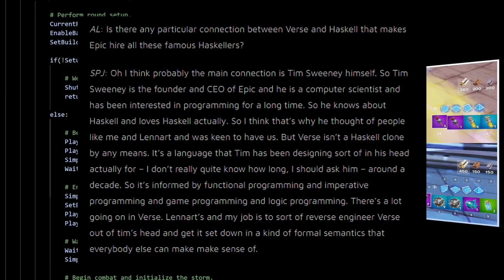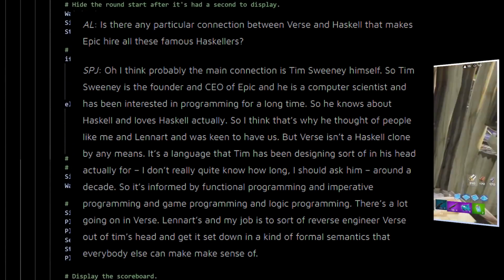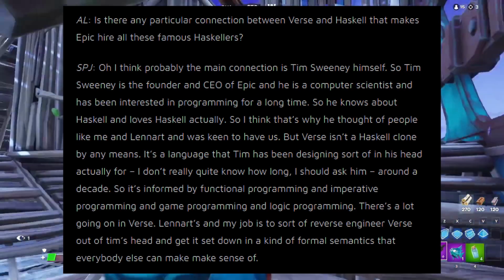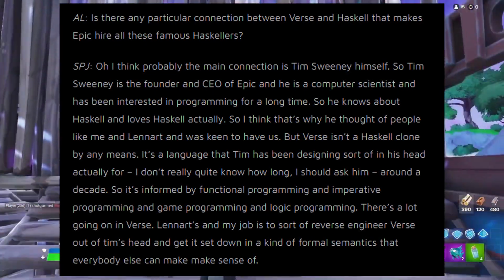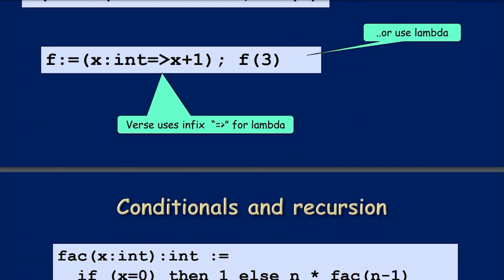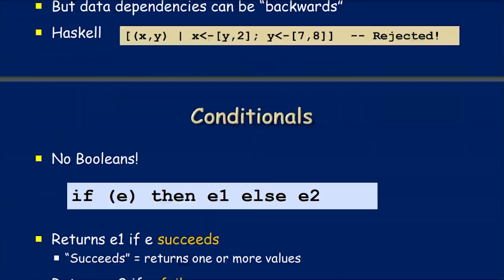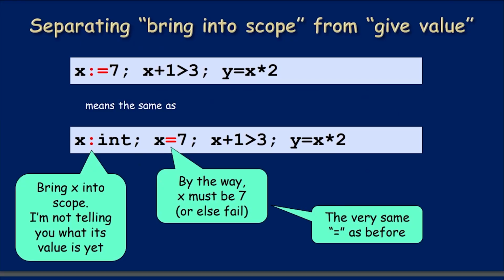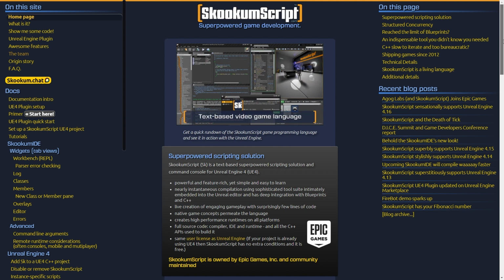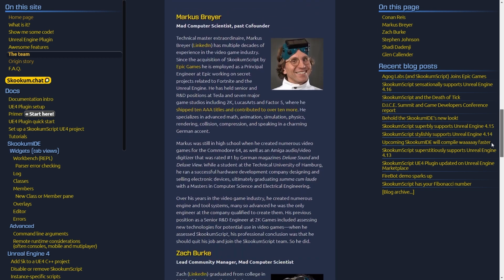Then Epic hired many famous Haskellers like Simon Peyton-Jones and Lennart Augustsson to work on Verse, which, as described in an interview, isn't a Haskell clone, and is informed by functional programming and imperative programming and game programming and logic programming. There's a lot going on in Verse. The Verse presentation shows it borrows some concepts from logic programming languages like Prolog, short for programming in logic, and from Haskell, which is a purely functional language rooted in lambda calculus. Also, some of you might not know that Unreal Engine has a scripting language called SkookumScript, developed by Agog Labs, later acquired by Epic Games, and we know the whole team is now working on Verse.